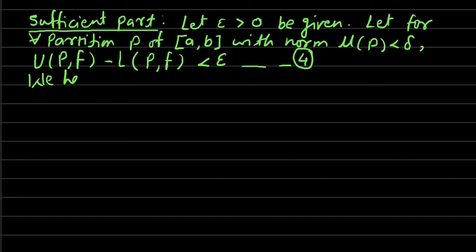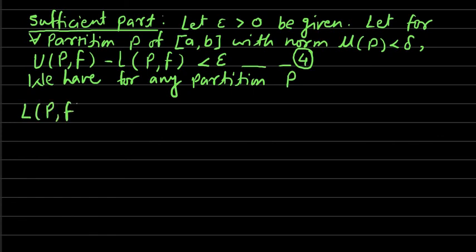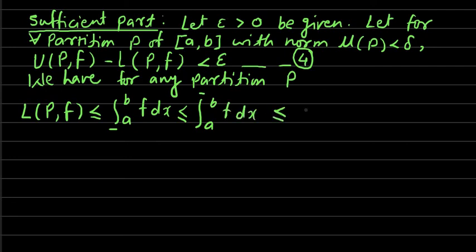So for any partition P, the lower sum L(P,f) is less than or equal to the lower integral a to b f dx, which is less than or equal to the upper integral a to b f dx, and this is less than or equal to the upper sum U(P,f). This we know very well.